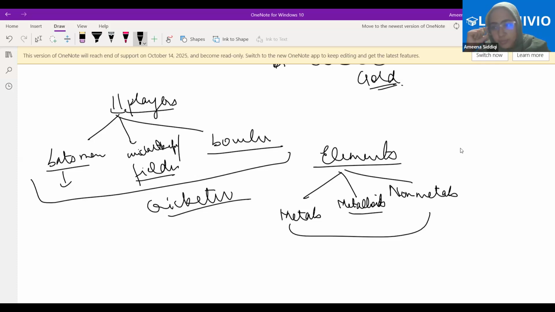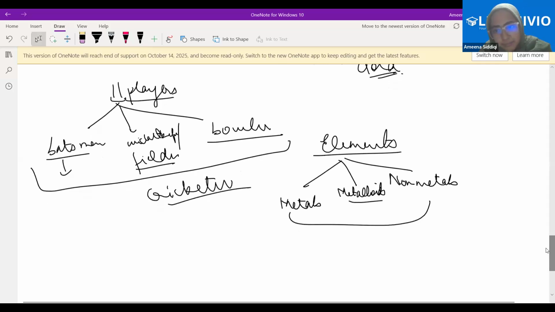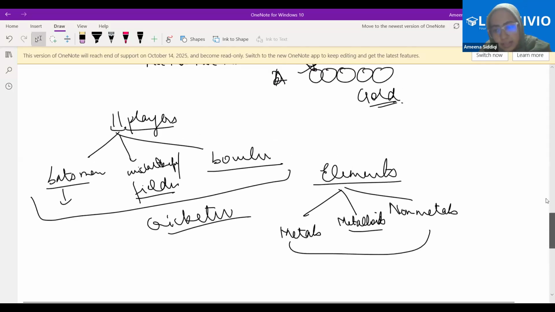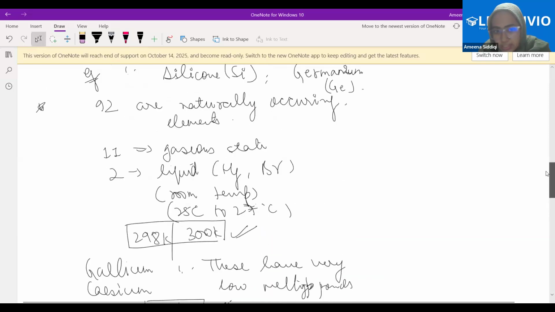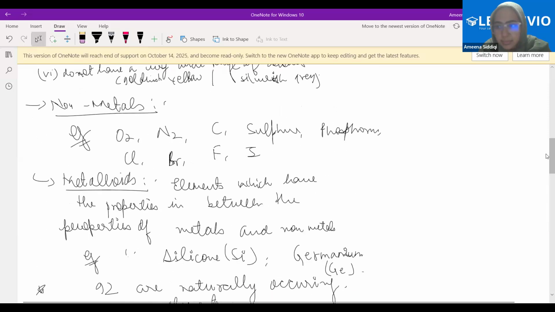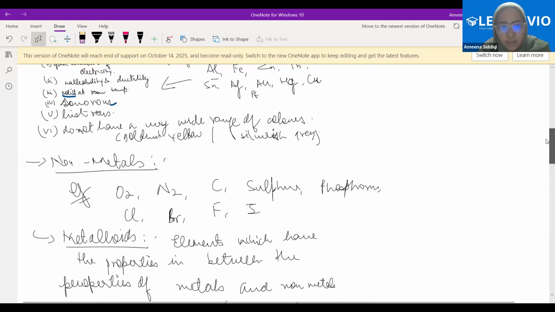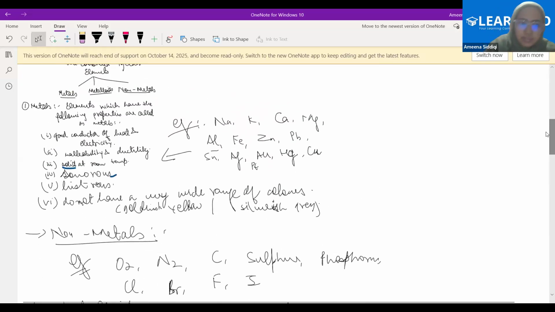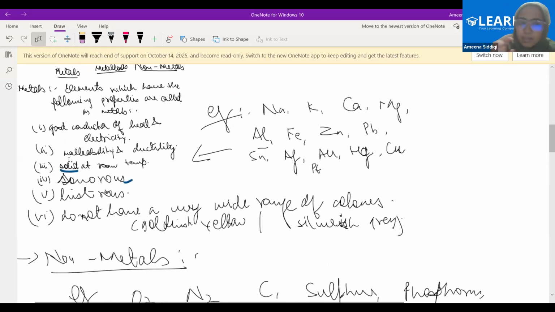Ma'am, what about compounds? Compounds, we are going to talk about later. First, tell me, are elements clear? Yes, ma'am. Now, what elements are called metals? We have already discussed this. See, beta, the elements which have the following properties are called metals. Good conductor of heat and electricity.